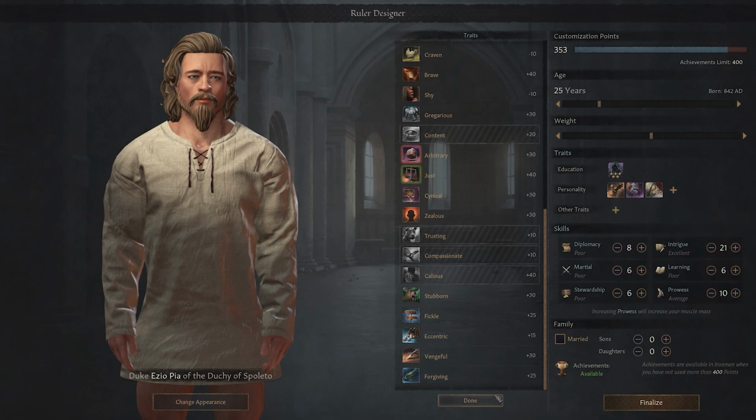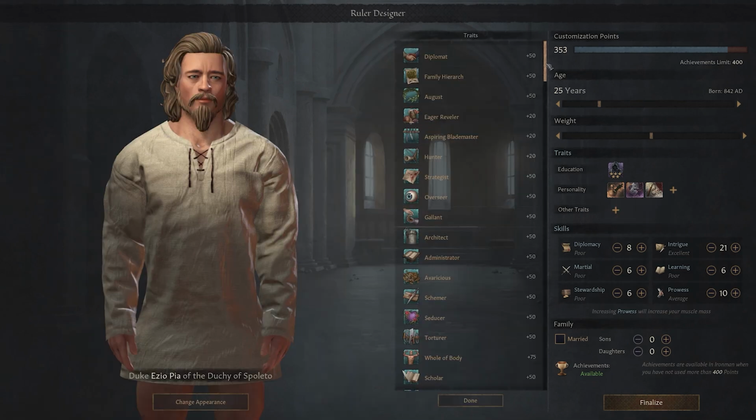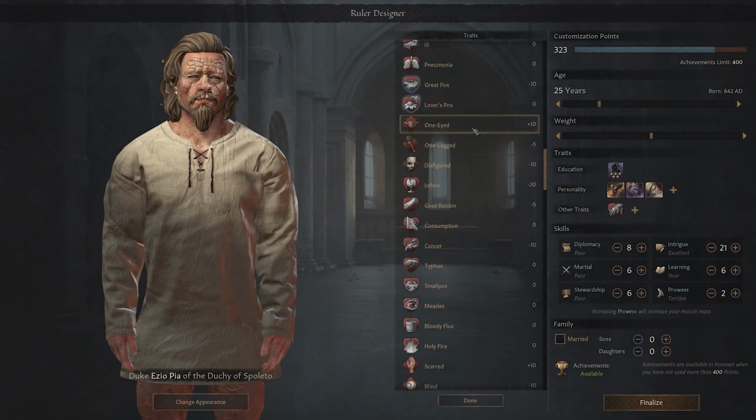Now it's time to add some additional traits. It's worth noting that some of these will have an impact on how your character looks, apart from also impacting decision making and how people treat you. A lot of these traits get passed on genetically to your offspring.